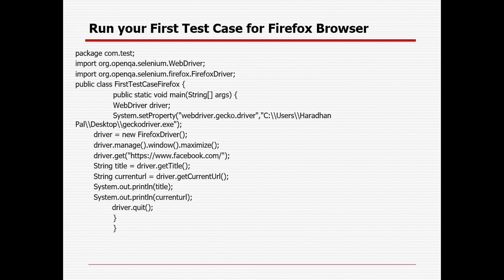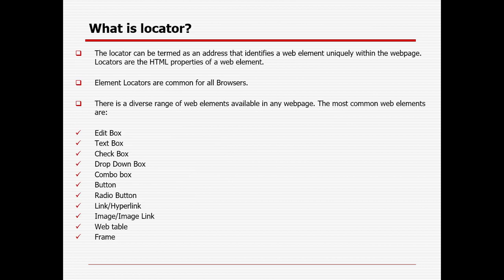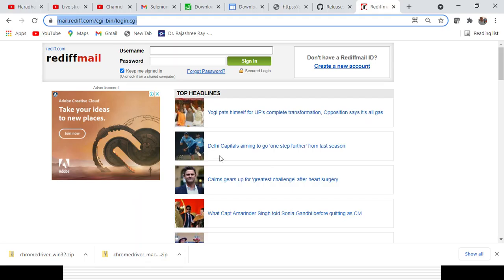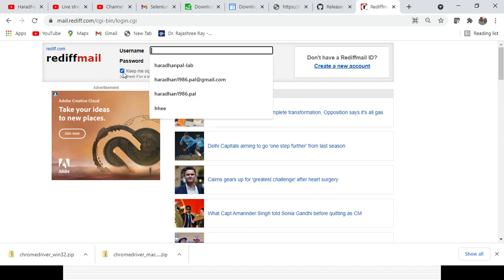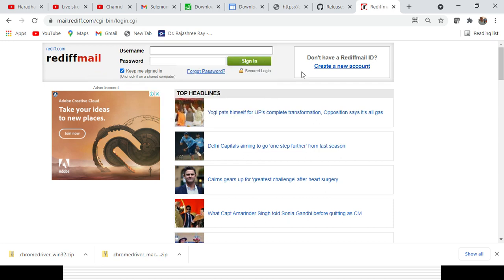So what is a locator? If you open any web page, this is the web page, right? This is a different web edit field, this is a different checkbox, this is a different link. So each and every field will be termed as an element in the web page. For each and every element, you need to identify the properties first. Once you identify the properties, you can interact with it.